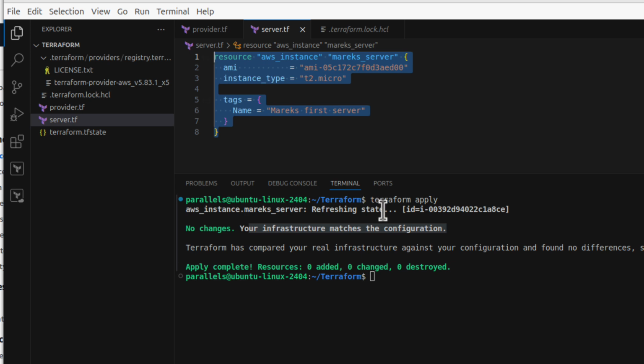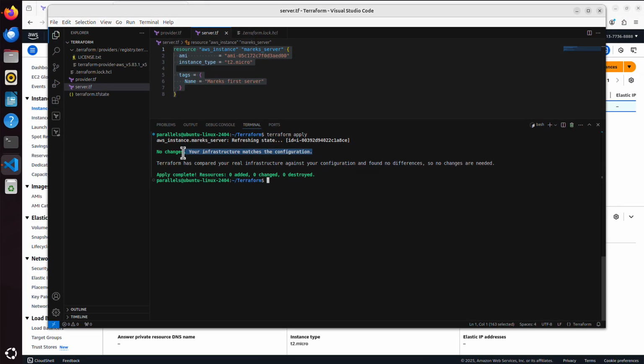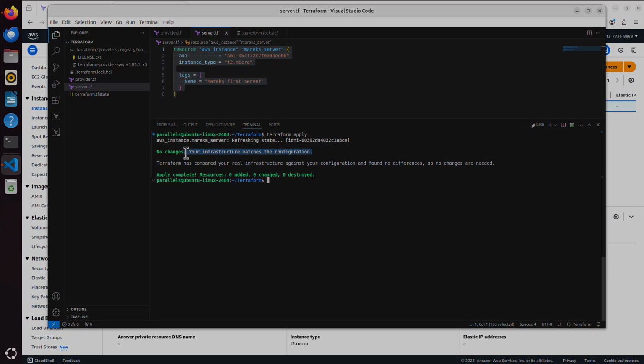And that's very important to understand. We are going to create more of those files with different resources, and if one of them is missing, for example, Terraform will only recreate that one that is missing. So the infrastructure will match the configuration again. It's always the desired state, yes? And that state is now kind of confirmed. So there is nothing for Terraform to do.